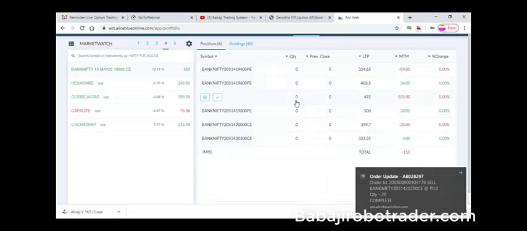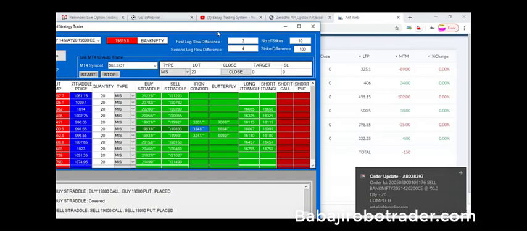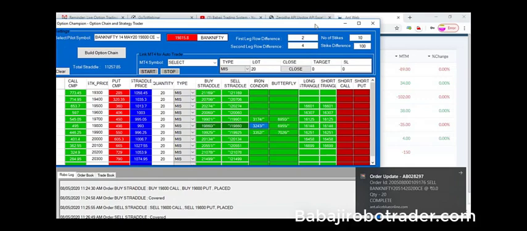Okay, we can see first we just want to build a straddle. Then after that we made a short straddle. After that we made iron condor. Okay, so all the strategies are instantaneous and super fast. So we have the final strategy, that is a butterfly.